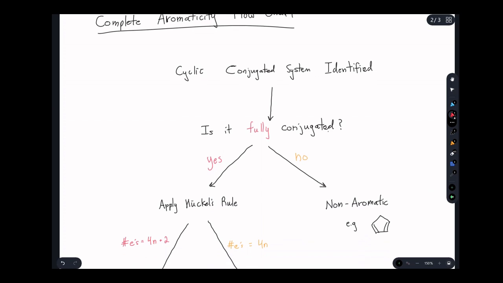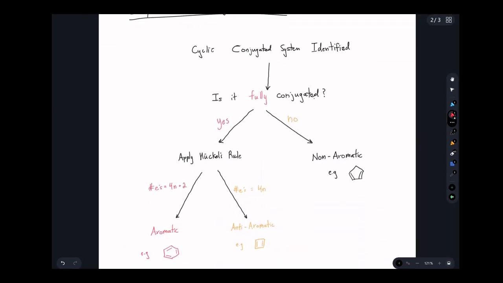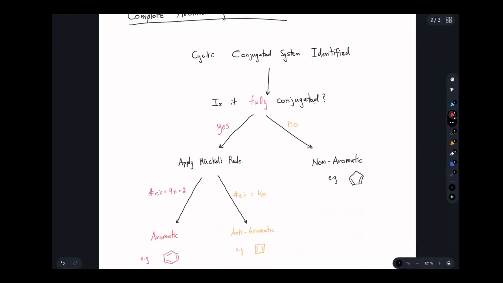For now, let's finish up that complete flowchart that I introduced last video. You identified a cyclic conjugated system, and you first asked, is it a fully conjugated ring? It also needs to be fully flat. If the answer is no, then your ring is simply non-aromatic and you're done there. A common mistake students are going to make is they're going to start counting the electrons in a non-aromatic ring, and they're going to apply it to Huckel's rule. For example, here we say that there are 4 electrons in the pi system, but that does not mean that it's anti-aromatic. It is non-aromatic because we didn't even pass the first step.